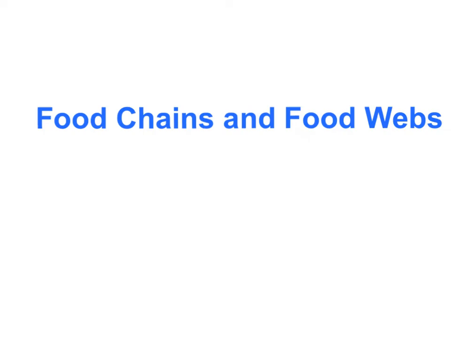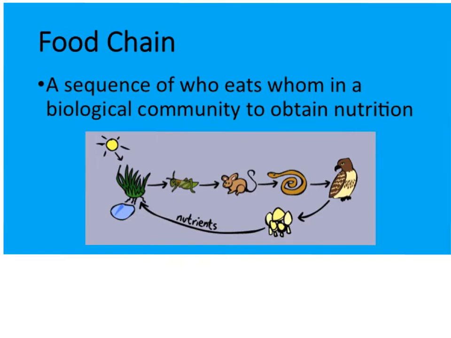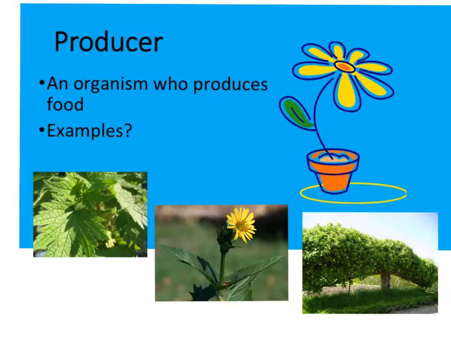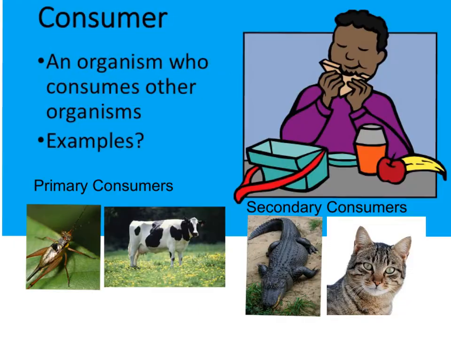Let's talk about food chains and food webs. A food chain shows us who eats whom in an ecosystem to obtain nutrition. There are many important parts that make up a food chain. A producer is an organism who produces food. Examples of producers are plants, flowers, and trees. Producers get their energy from sunlight.